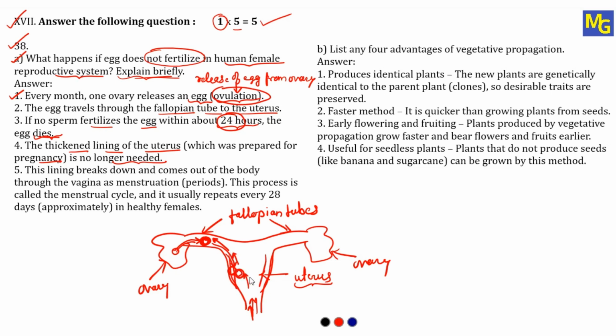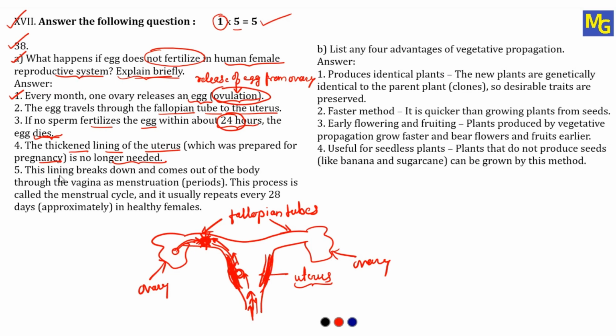And this will happen every month. But if sperm does not come, then the egg will die, it will break into pieces. At the same time, the developed lining of the uterus, prepared for pregnancy, will understand that the egg has died, means there is no pregnancy, no formation of zygote. And that's why this lining of the uterus will also get destroyed.